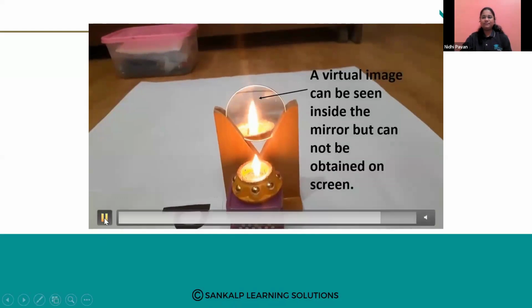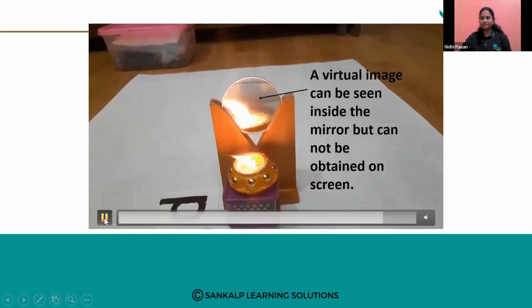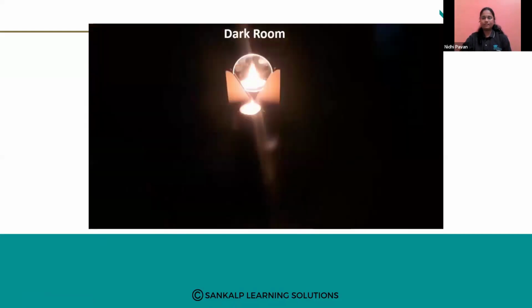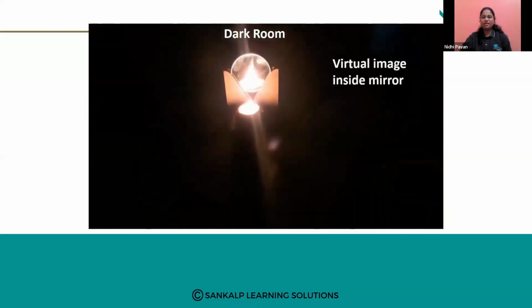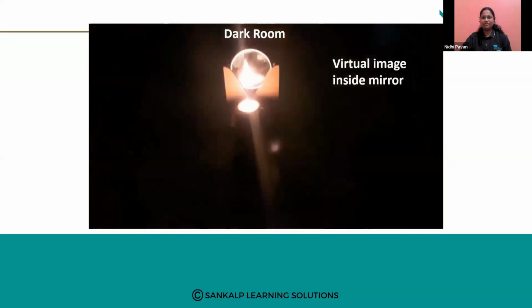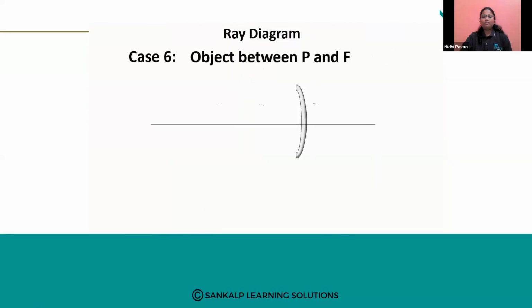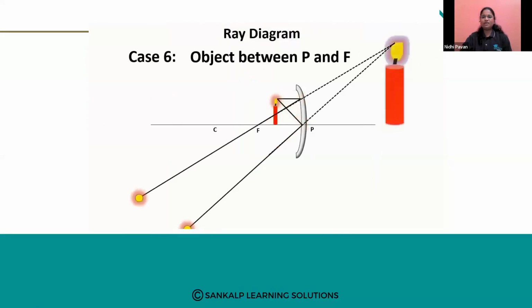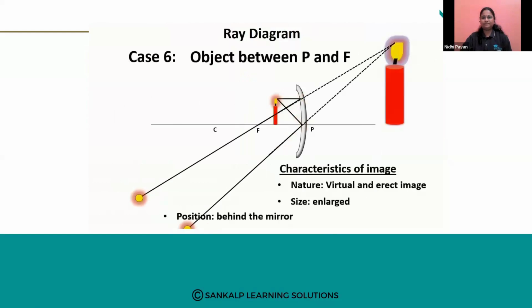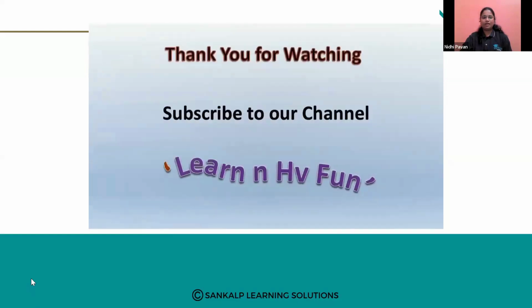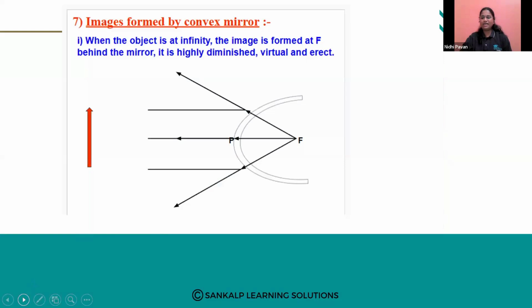Okay, so this is the next case study. Virtual image inside the mirror. Then the object is between P and F. So the virtual image is formed behind the mirror. Okay, so this is about the image formation by concave mirror.